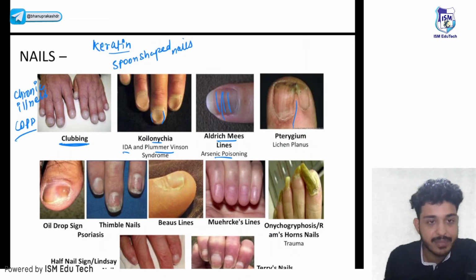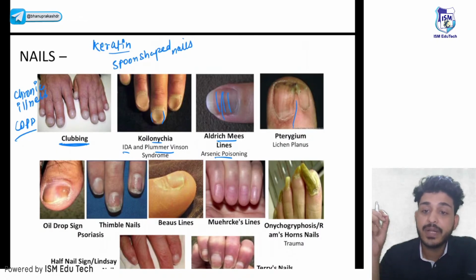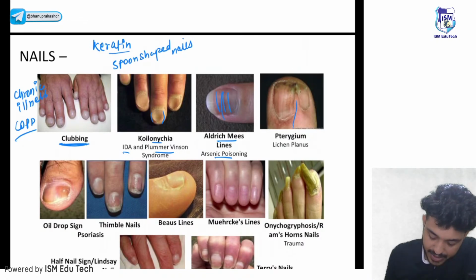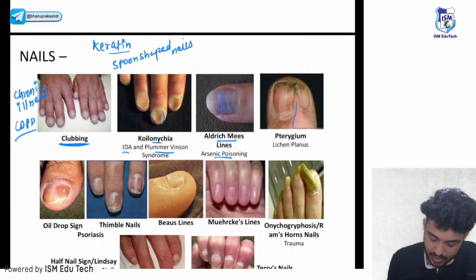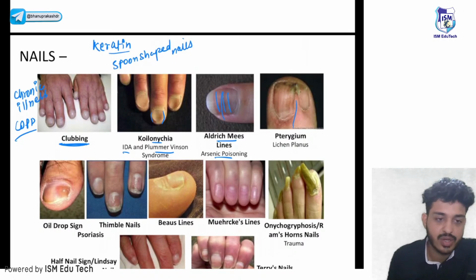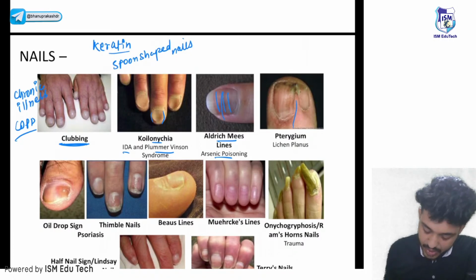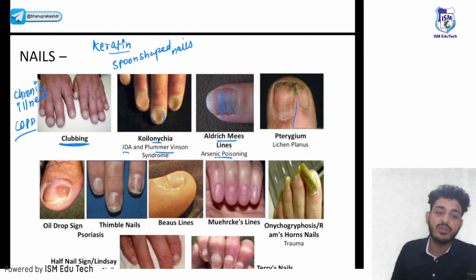What is the meaning of thimble nails? Thimble nails means pitted nails. These are your pitted nails. Okay, thimble nails and pitted nails. These are the features of psoriasis. I will tell you the mnemonic, you can remember. So these are the features of psoriasis.